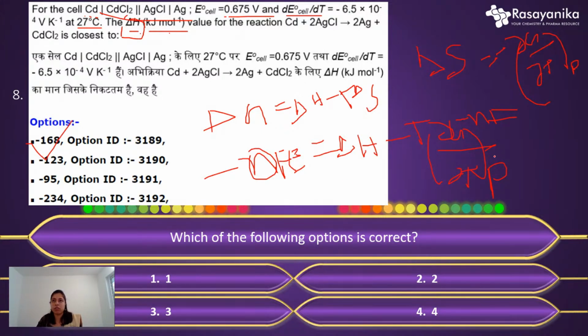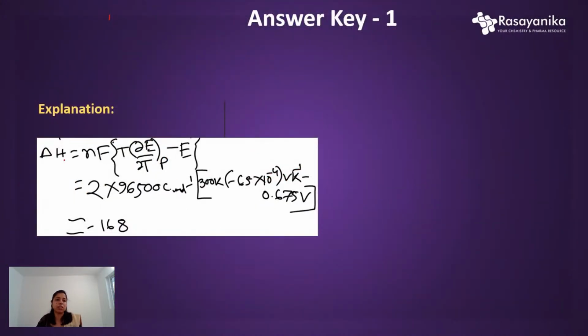I am not going to solve everything here, I am just saying the keywords. So if we do the differentiation over this, take the NF part common from both sides, and rearrange this equation, then you will get this value. Yeah, delta H will be equal to like this. Okay. So now it is easy for you to calculate.